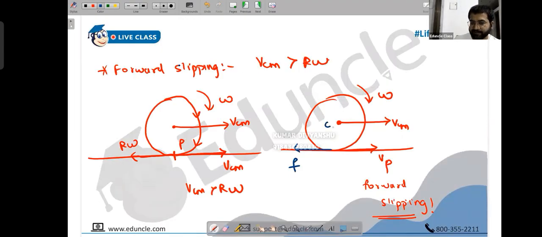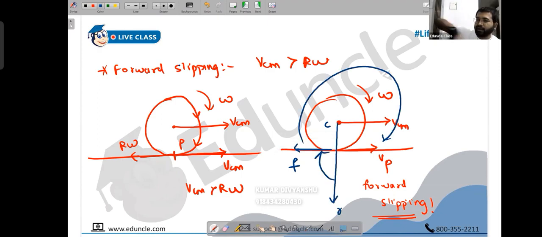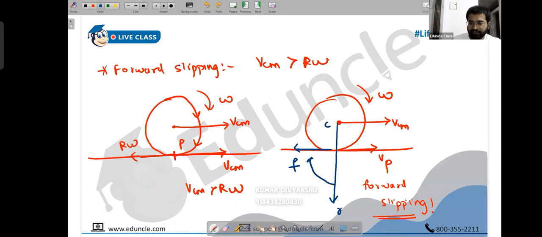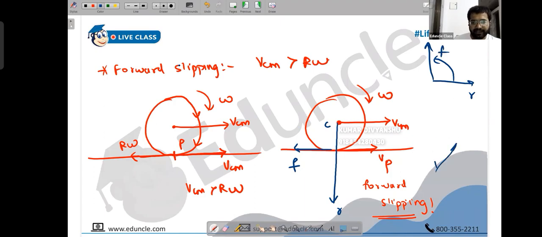Second, at the same time, F is also going to generate a torque now. Because here is the center, here you have got R, you have got R cross F. And what is the direction of the torque? It's clockwise. Basically, just draw a clock, people. If R was here, if F was here, then R cross F is like this. Simple. You just have to draw a clock from A to B.